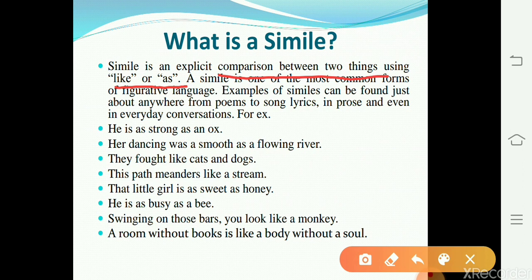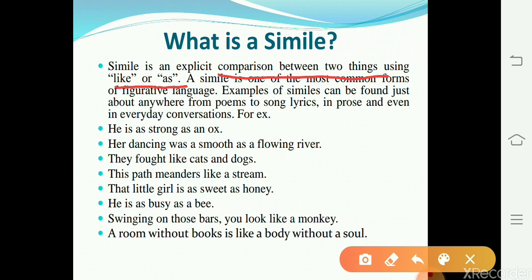He is as strong as an ox. As I have earlier told you, it is a comparison between two things using like or as. So, in any sentence, the words like or as are going to be used. That is why it is called an explicit comparison. He is as strong as an ox. This simile conveys the idea that a person possesses great physical strength like an ox.